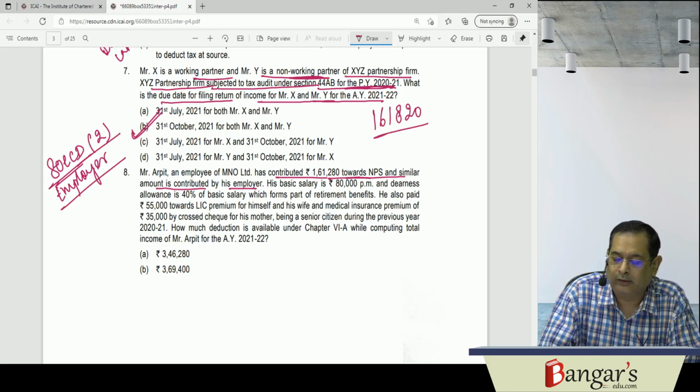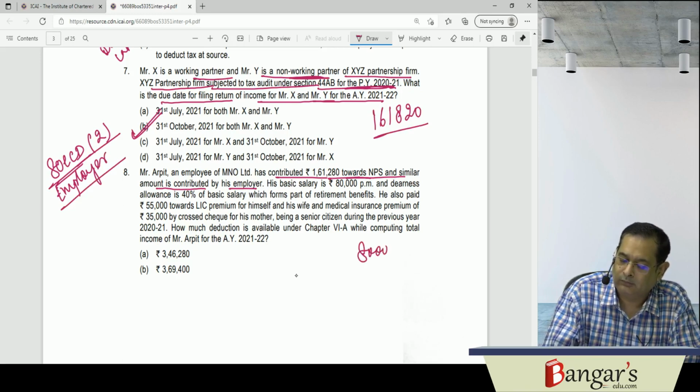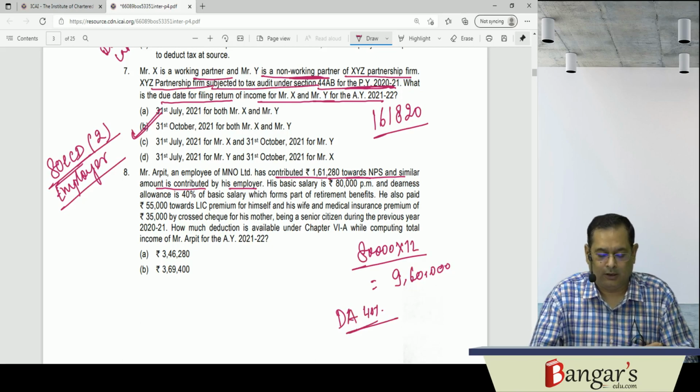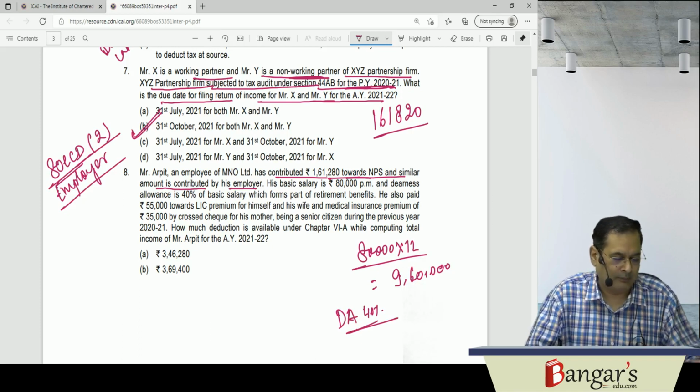His basic salary is 80,000 per month. That is 960,000 per year. DA is 40% of basic salary forming part of retirement benefits. So DA is forming part of retirement benefits here.